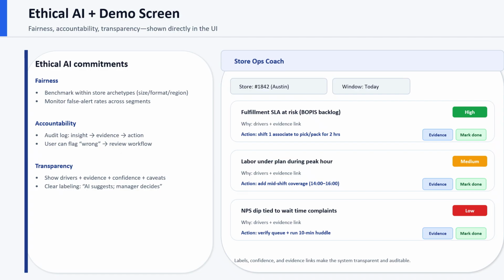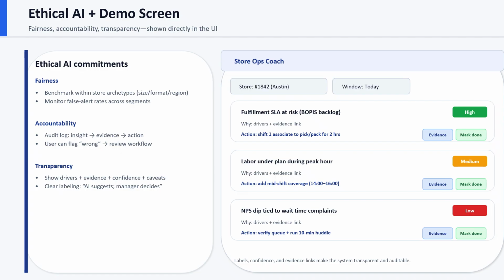Now let's talk about ethical AI commitments. On ethics, I focus on fairness, accountability, and transparency. For fairness, we benchmark with store archetypes like size, format, and region, so we don't unfairly compare unlike stores, and we monitor false alert rates across segments.